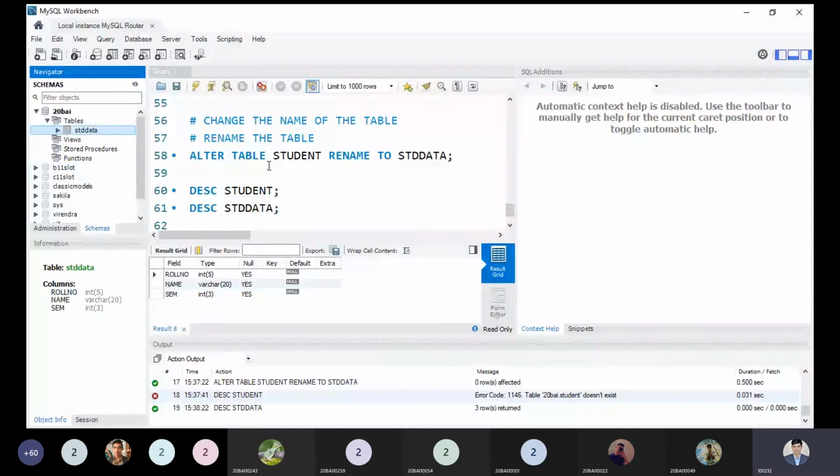All these commands are known as the DDL command, data definition language. Because I told you the data definition language works on the physical structure of a table, while DML command deals with the data only. That is a point you have to understand. We have not inserted the data so far, we are playing with this table only. Is it clear to all right now, or anything you need to ask?